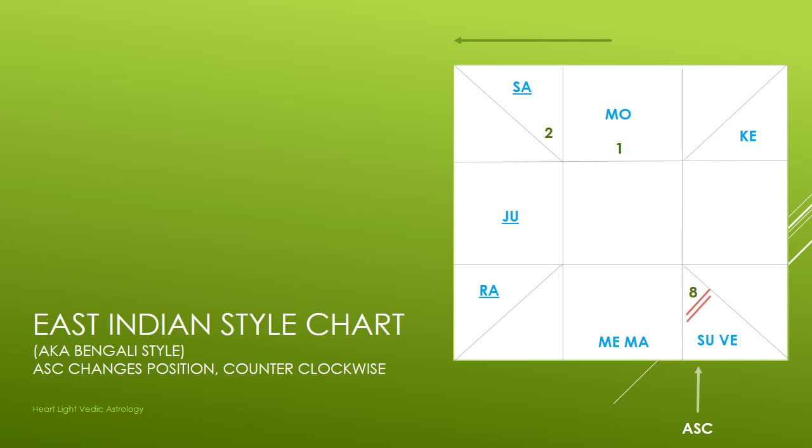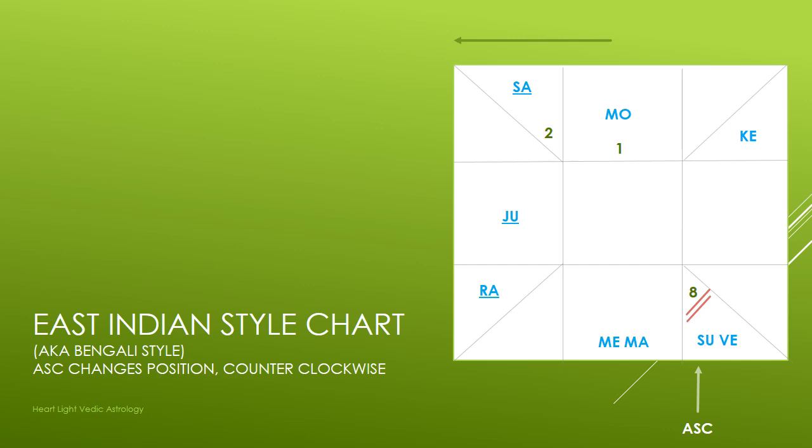It's similar to the North Indian style, though, because you count counterclockwise. So the first square at the top is Aries. Then you go backwards into the left corner, and that second spot there is going to be the second constellation of the zodiac, which is again Taurus. So again, he has Moon in Aries, Saturn retrograde in Taurus. So you can see though that because the constellations don't change position, you've got to designate somehow where the ascendant is. So they usually do the same thing as in the North Indian style, where they designate it somehow.